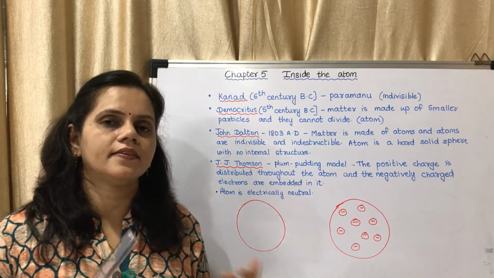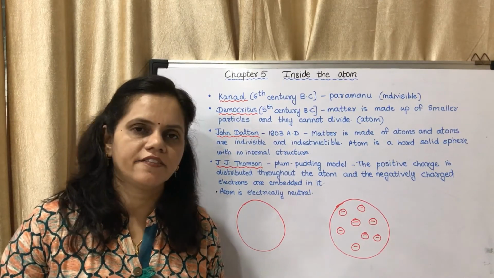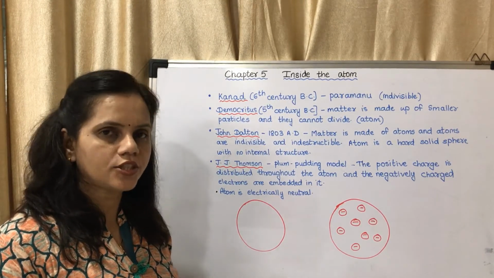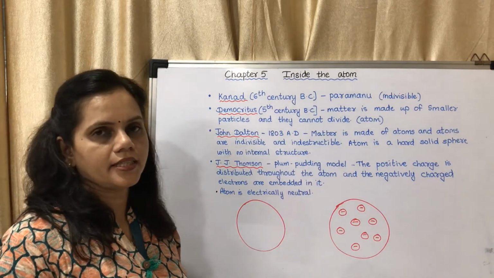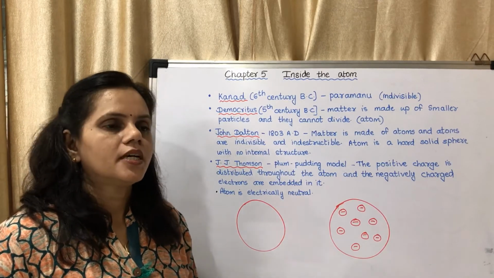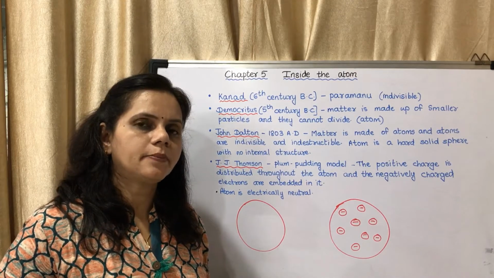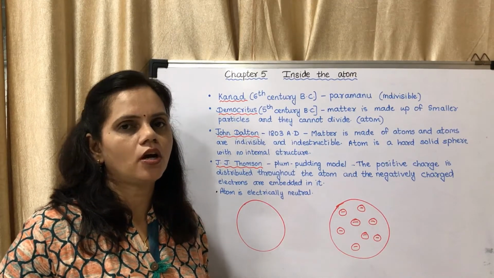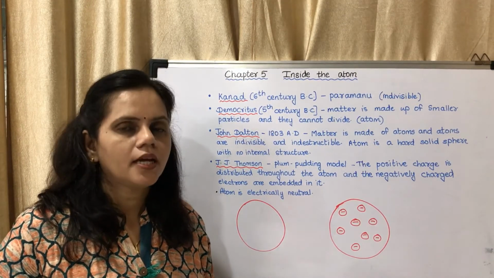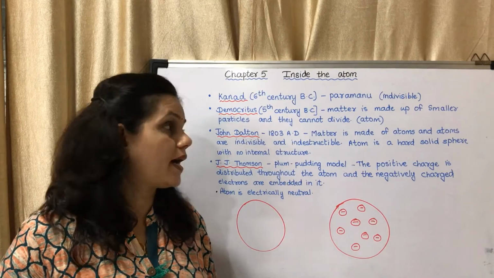They have given the history of different scientists. The first scientist is Rishi Kanad. He was an Indian rishi, 6th century BC, that is before Christ. He put forward the term Paramanu. He did not know anything about atom. He told that matter is made up of smallest particles called Paramanu, and those particles were indivisible and indestructible. It cannot be destroyed, it cannot be further divided.